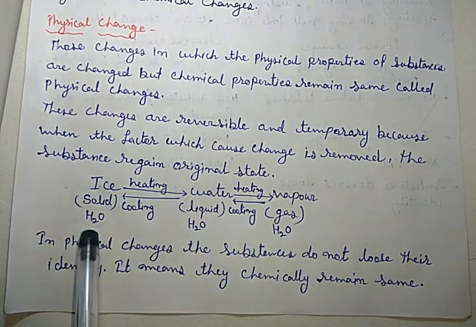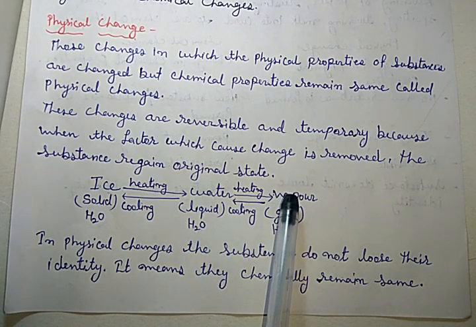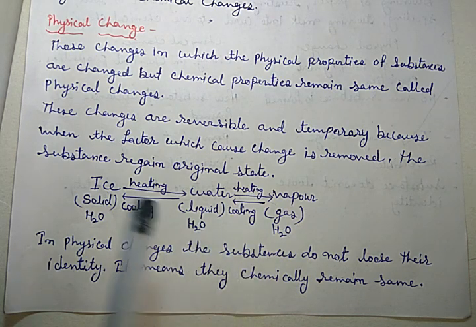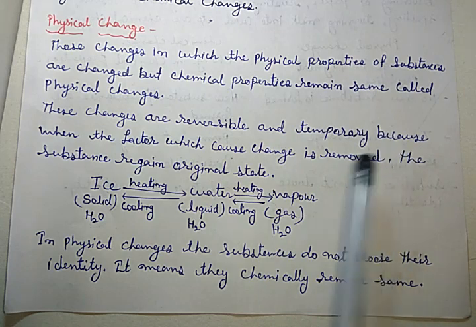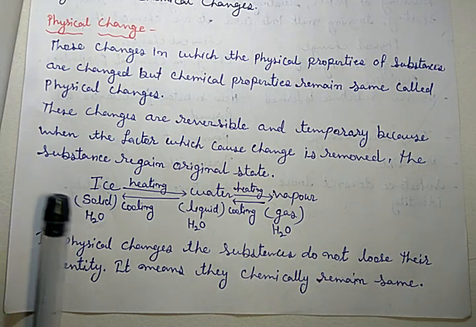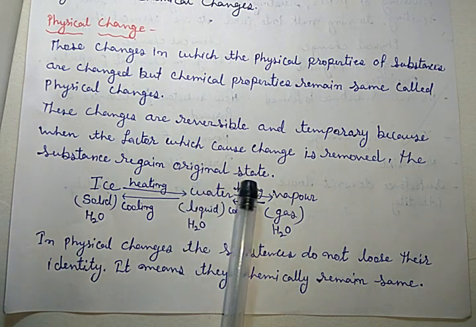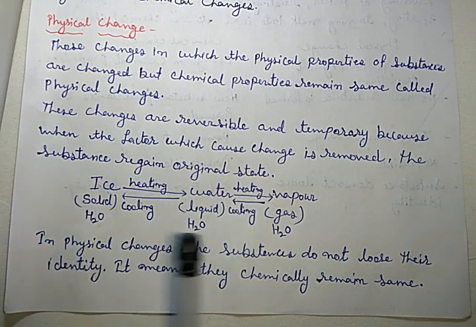In the form of ice, that is also H2O. In the form of liquid water, that is also H2O. In the form of gas, that is vapor, that is also H2O. So there is no change in chemical composition. It remains the same. Got it? Clear? Now, these changes are reversible and temporary, because when the factor which caused the change is removed, the substance regains its original state. Got it?